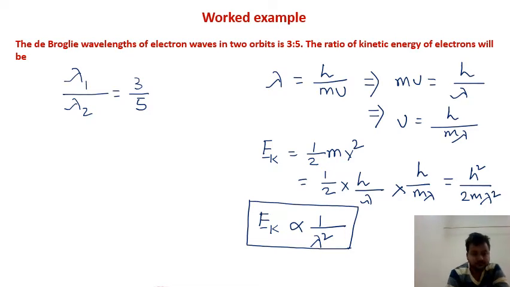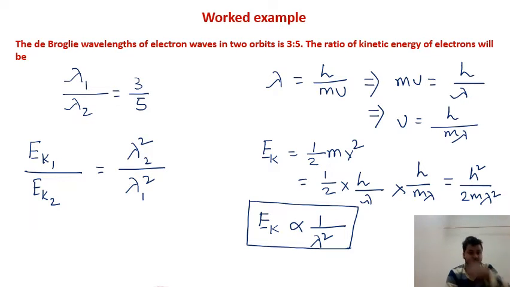So therefore, the question says what is the ratio of kinetic energy. So kinetic energy of the first electron with respect to the second electron will be inversely proportional to lambda square.